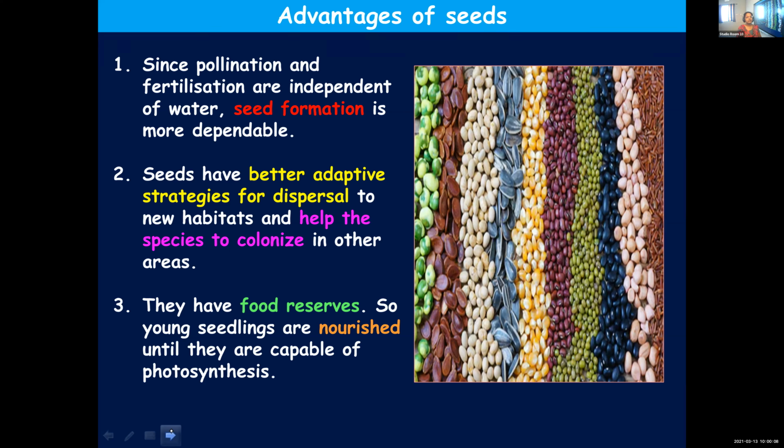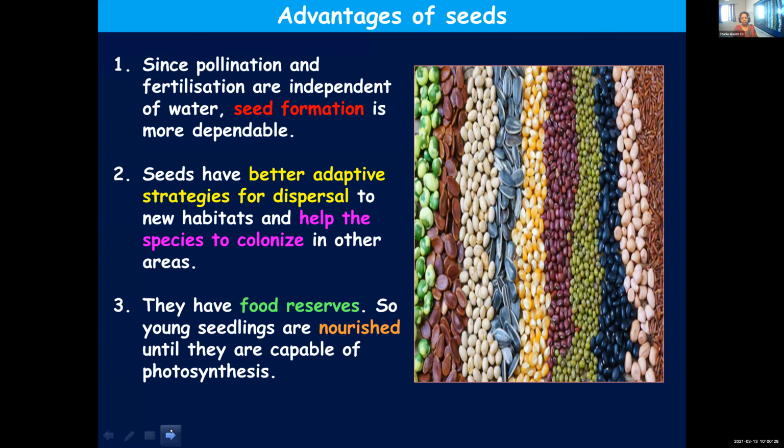So long as it is not capable of that, it can survive with the help of the food stored in the seed. So seeds contain food reserves, which enable the seedlings to survive until they are capable of photosynthesis.